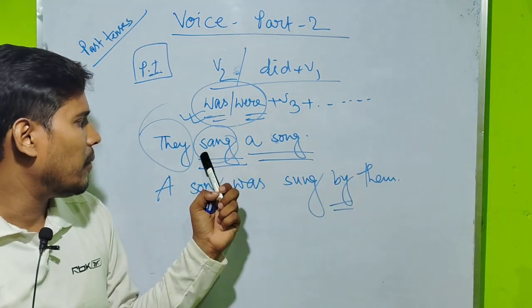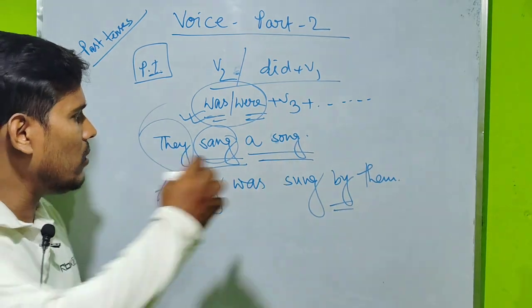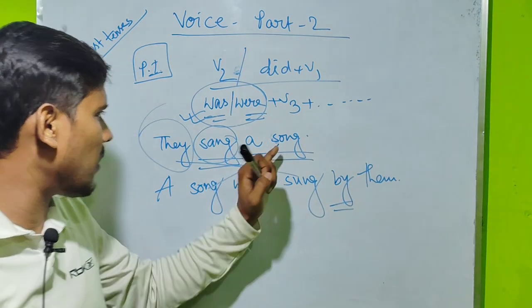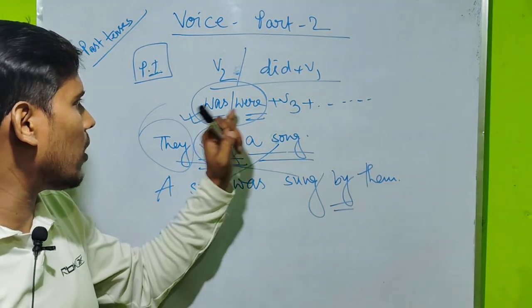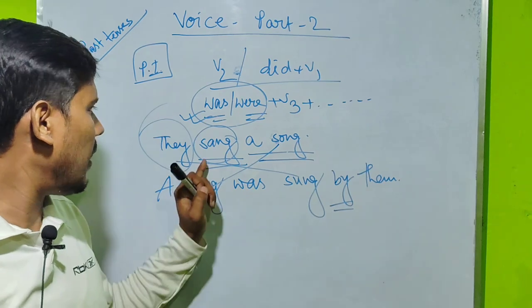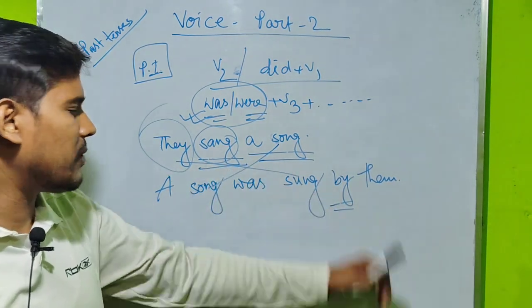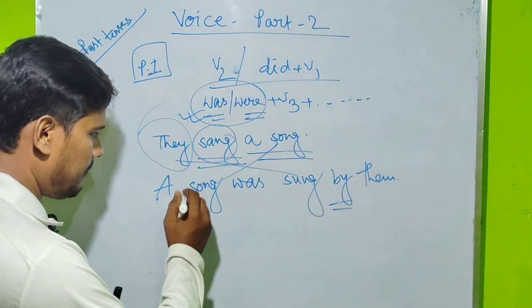The structure is V2. And for this, we know this is the rule of voice change. So cross sign: the object comes to this side, song, and from was, where you have to write down was, and the V3, sang, then by the doer, and even after that. Clear? Another sentence.